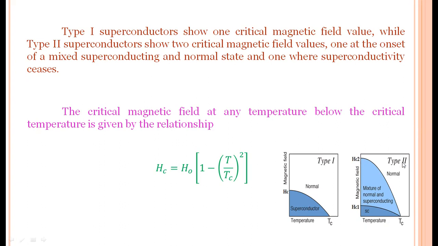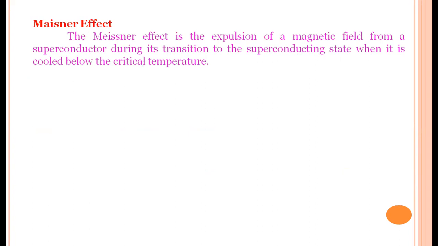So this is the normal conducting state. This is Sc, which is nothing but the superconducting state. In between them, there is a mixture of normal and superconducting states. So in type 2 superconductors, we have two critical magnetic fields. One of the experimental phenomena observed in superconductivity is the Meissner effect. It was discovered by Meissner.